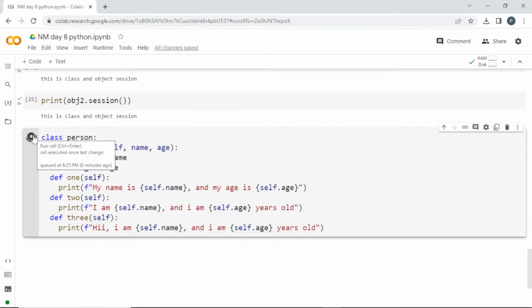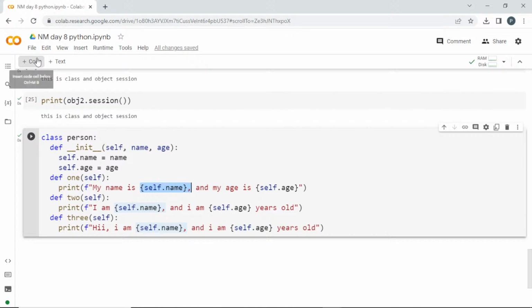So I'll run this class. Now we have created a class, and this init with the help of self will help us to store these values inside self, which is nothing but the object which we'll be creating, and this object will be passed as an argument everywhere, and with that you can get these details inside.